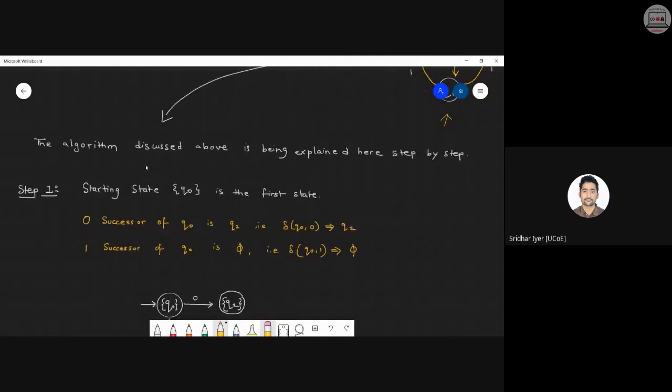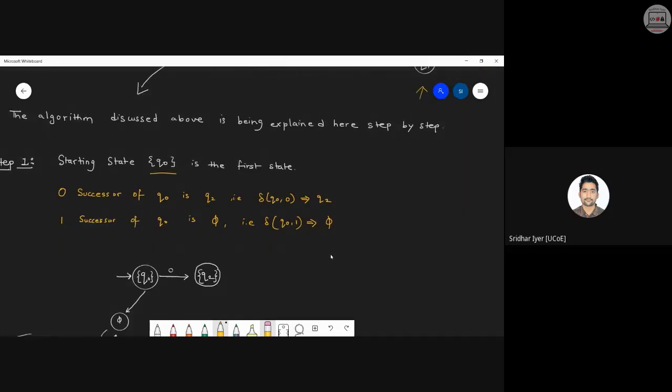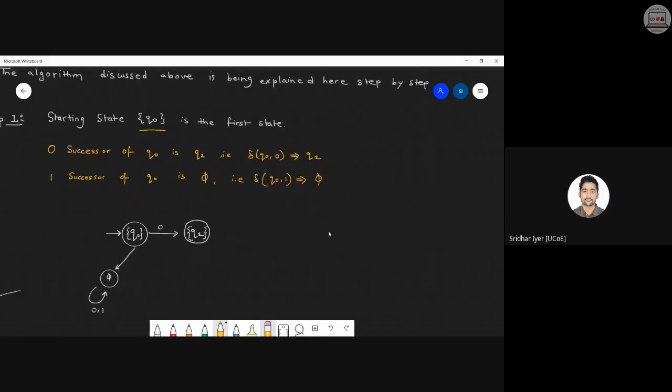According to our algorithm, the steps are like this. We have to always start with our initial state, that is Q0. If Q0 is my initial state, I have to make two successor states. That is why we call it the successor generation method. What is this concept of successor? Have a look at it carefully.